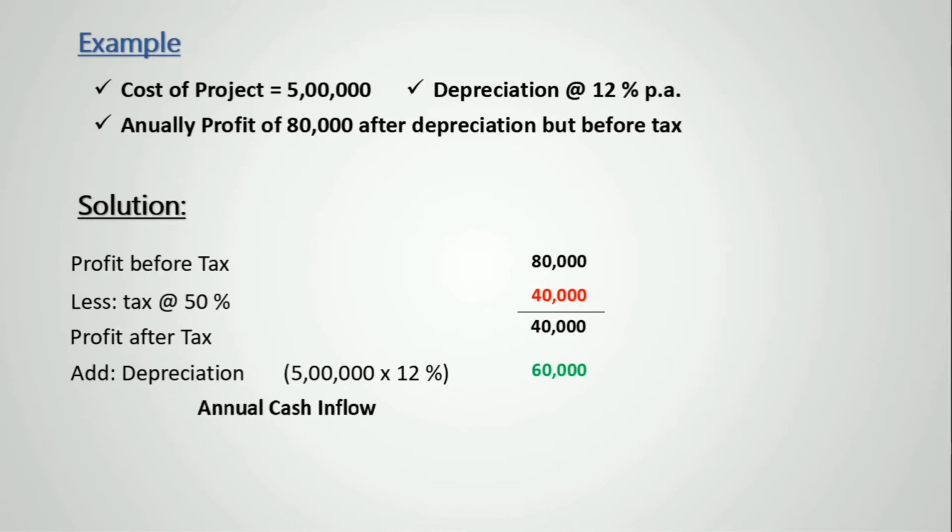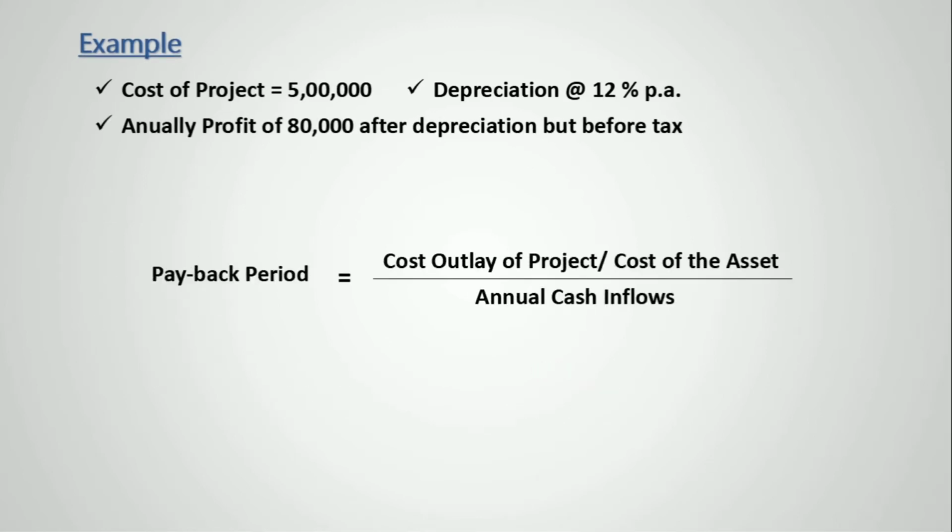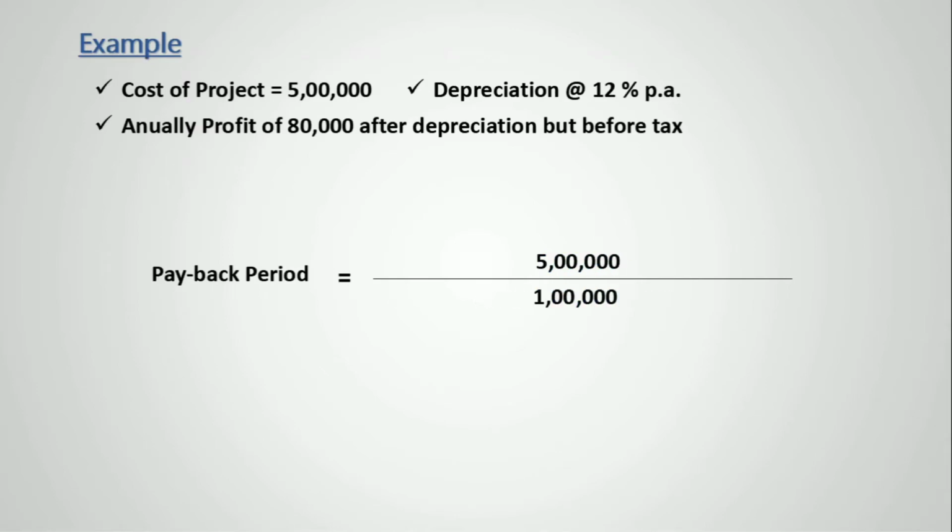Let's put these values in the formula. So here, the cost of the asset is 5 lakh and annual cash inflow is 1 lakh. It gives us a payback period of 5 years. It means it will take 5 years with 1 lakh of annual cash inflow to cover the cost of the asset, which is 5 lakh. Pretty simple maths, right?